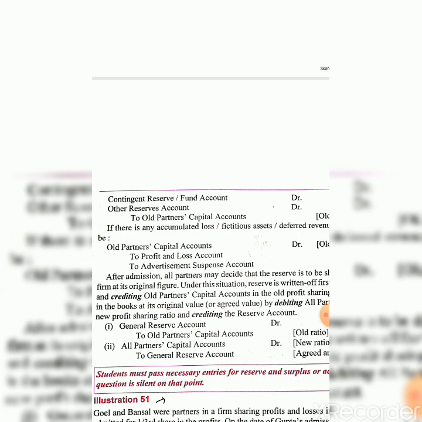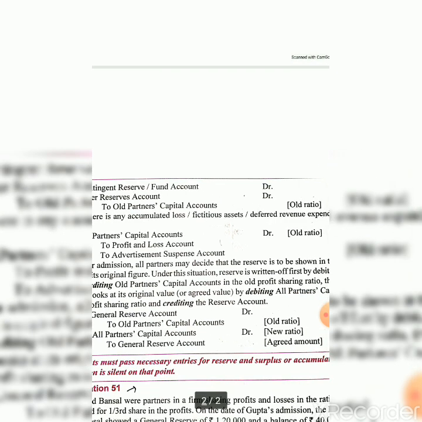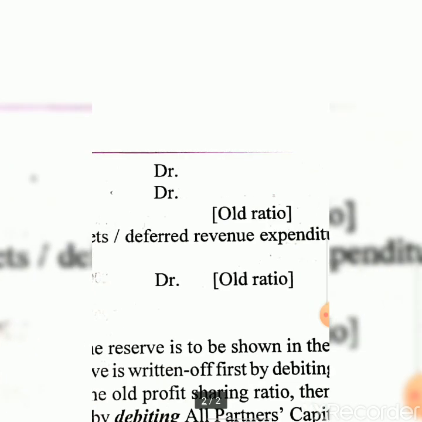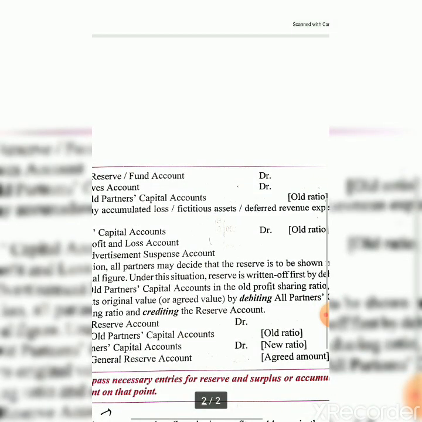You have to distribute it between the old partners in the old ratio. Always remember that this will be transferred in the old ratio.